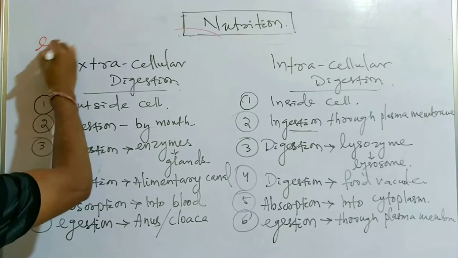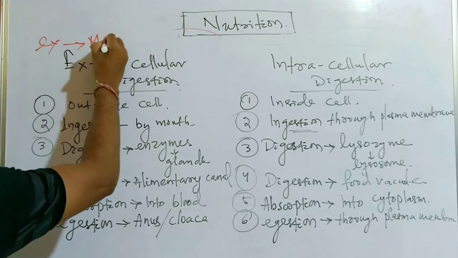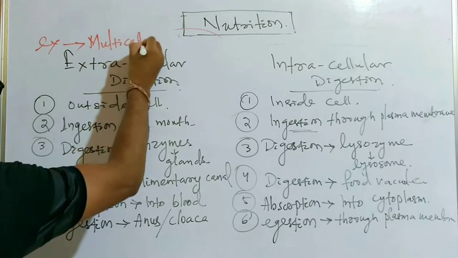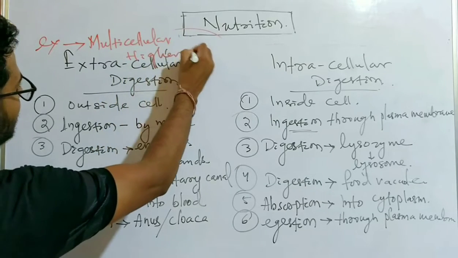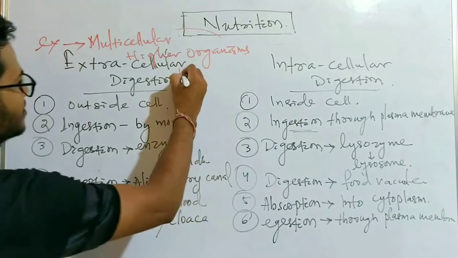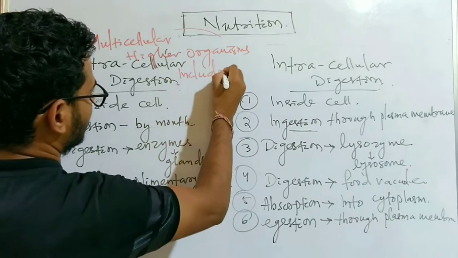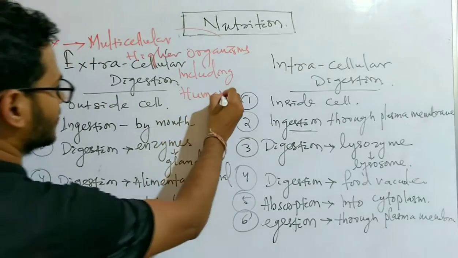An example of extracellular digestion is multicellular higher organisms, including humans.